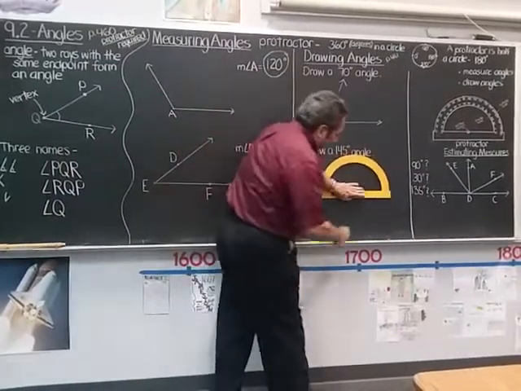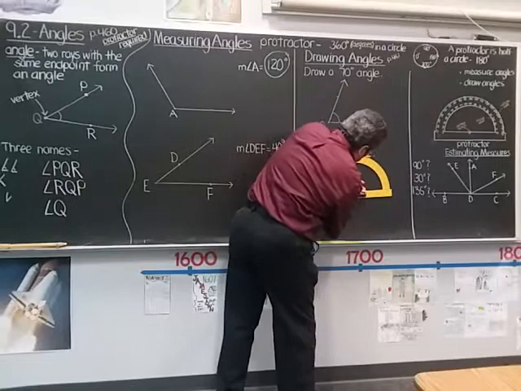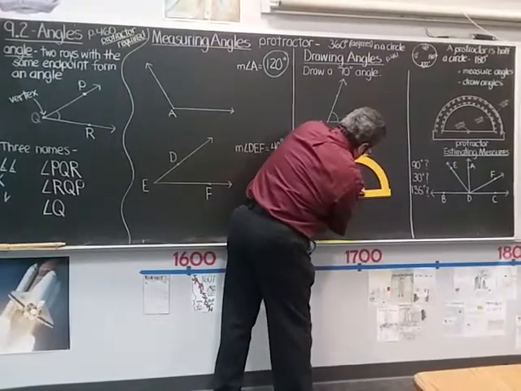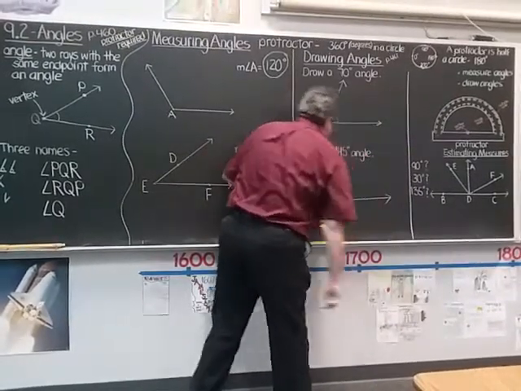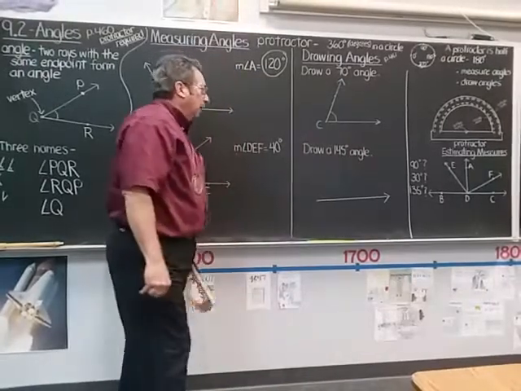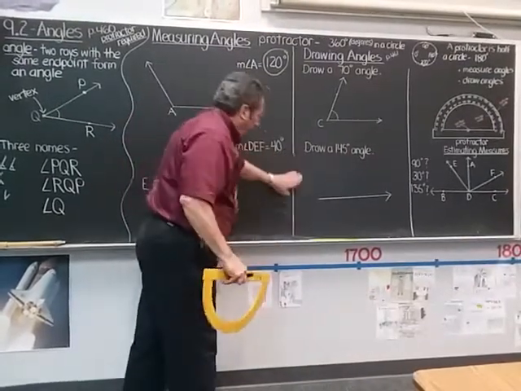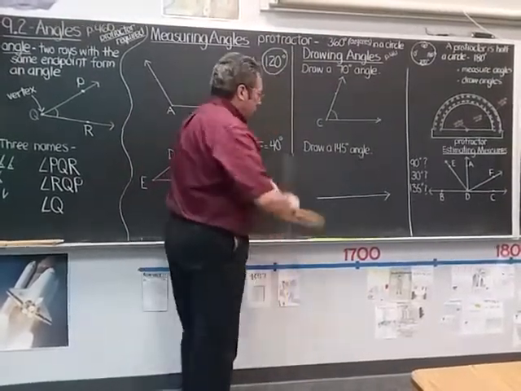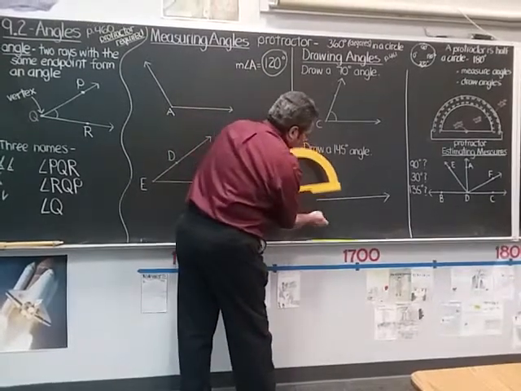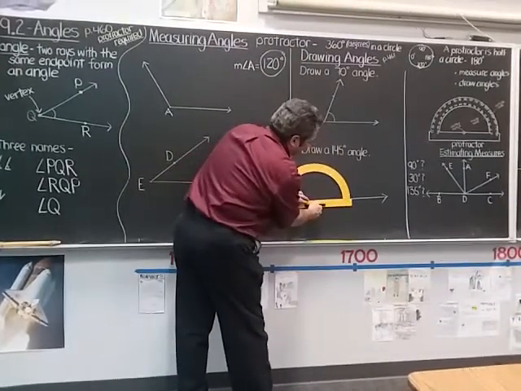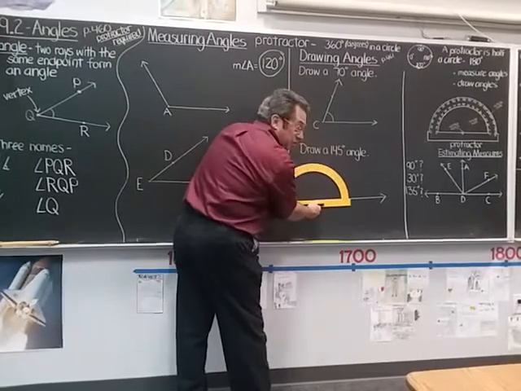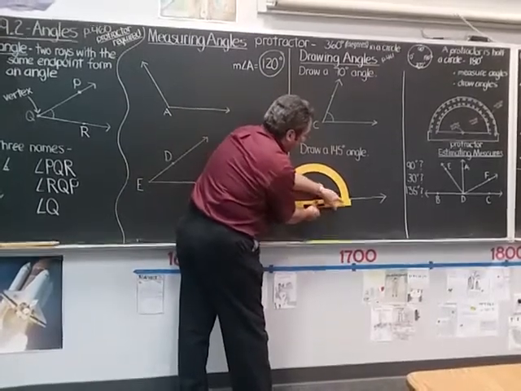First, what do I start with? A random ray. So, using my straight edge or ruler, it doesn't matter, you can draw your random ray. Now, I want to draw an angle of 145 degrees. So I'm going to put this as the vertex. There's the vertex notch. That ray I drew points at 0 on the inside, and I start counting up on the inside.